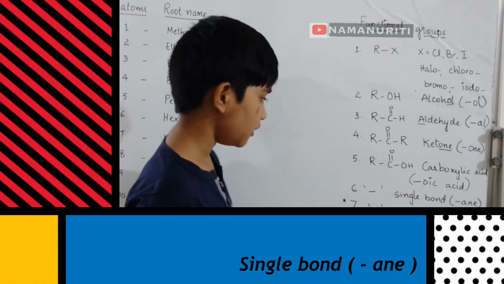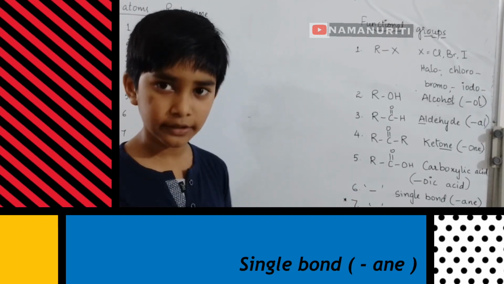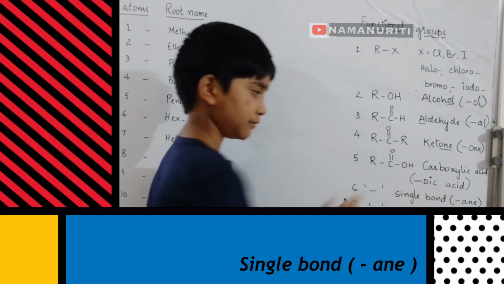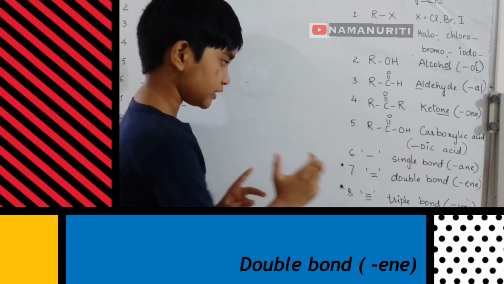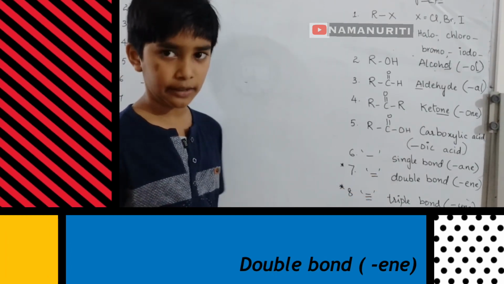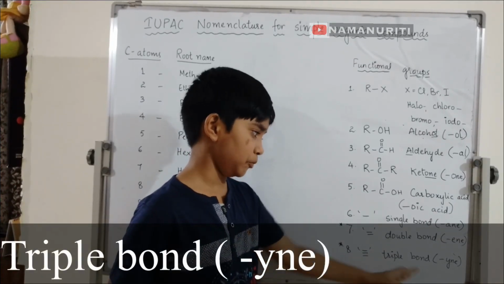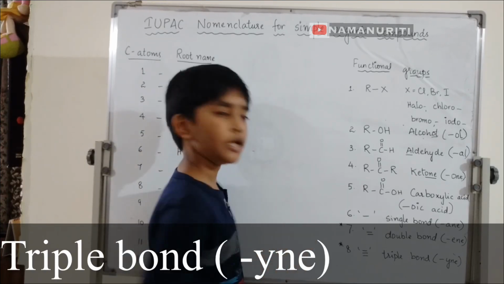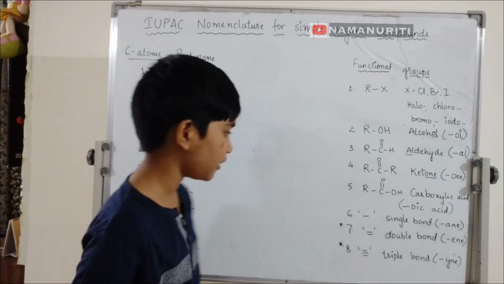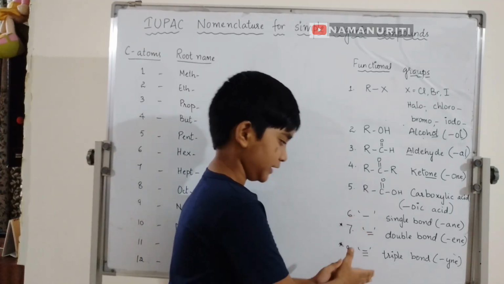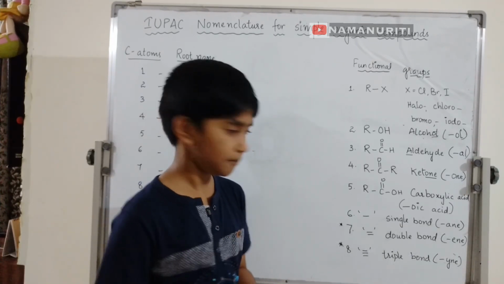Single bond. In a chain, if you only see single bonds, that means it will end with a. Seventh one, double bond. In a chain, if you see at least one double bond, that means it will end with e. Number 8, triple bond. In a carbon chain, if you see at least one triple bond, it will end with ine. The general names for all these are alkane, alkene, alkyne.